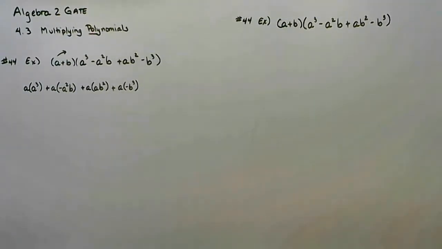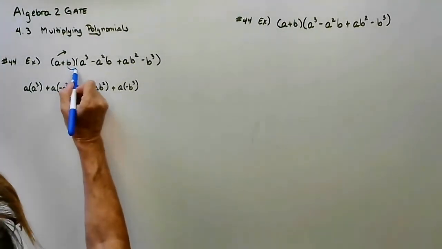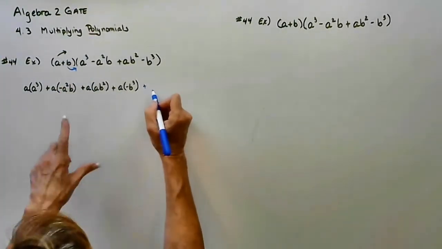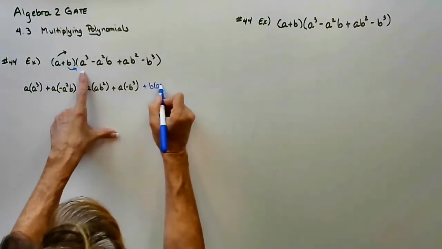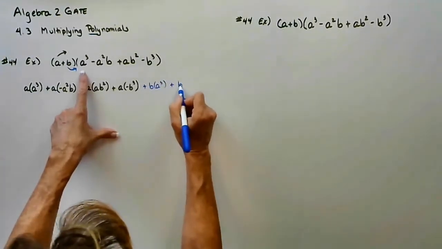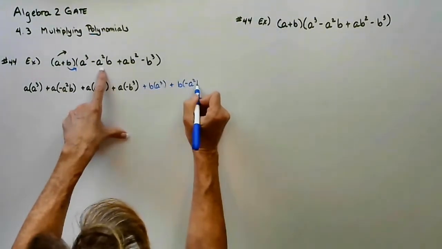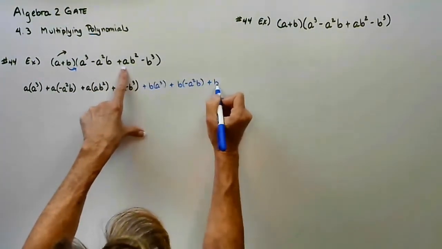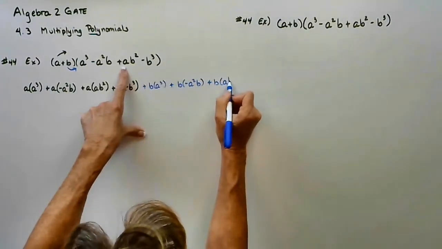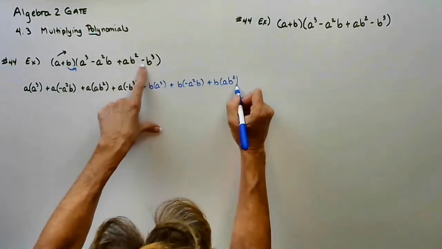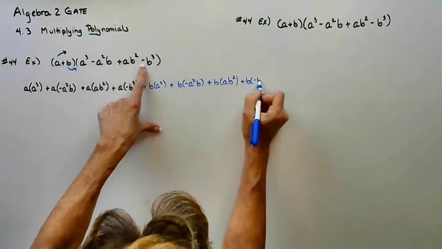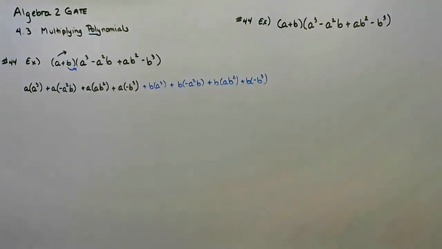Now let's go through and distribute the 2nd term of b to everything. b times the 1st term, b times the 2nd term, b times the 3rd term, b times the 4th term. And this is a very horizontal way that will always work. And now let's simplify each term and then combine like terms.